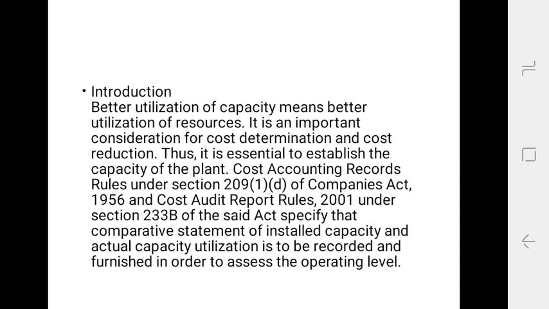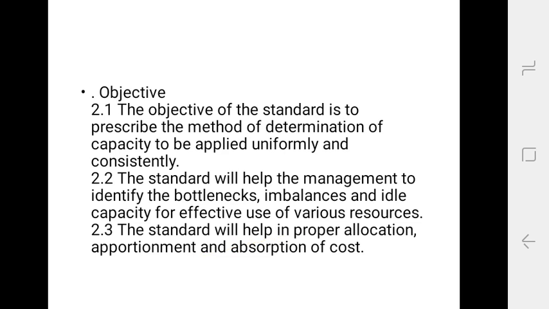Thus, it is essential to establish the capacity of the plant. Cost accounting record rules under section 209 subsection 1D of the Companies Act 1956 and Cost Audit Report Rules 2001 under section 233B of the said Act specify that comparative statement of installed capacity and actual capacity utilization is to be recorded and furnished in order to assess the operating level.